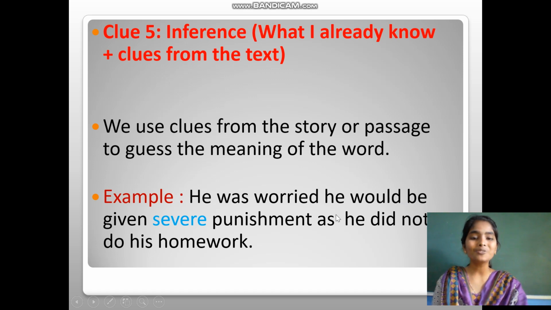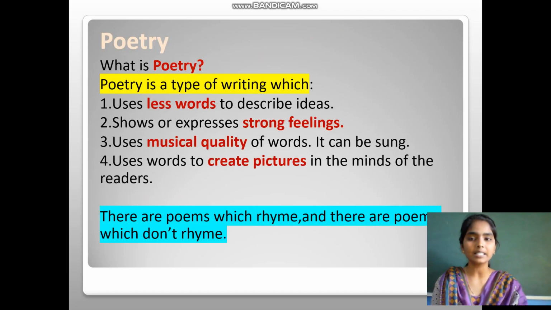Example: he was worried he would be given severe punishment as he did not do his homework. Here I need to find the meaning of severe. None of the four clues are helping me here. So I use what I already know. If anyone does not do homework, what will the teachers do? Obviously, they will give a very severe punishment, a strict punishment or a very hard punishment, isn't it? In this way, we find the meaning using inference.